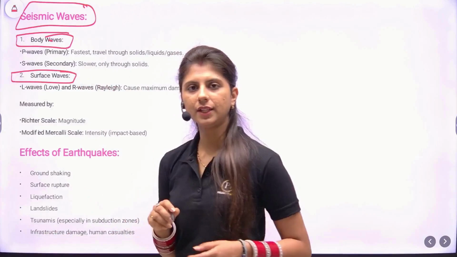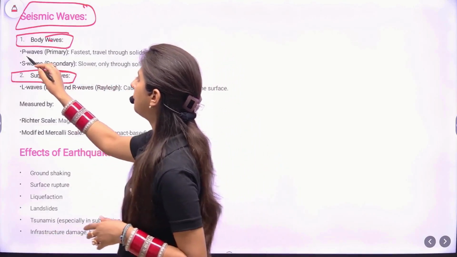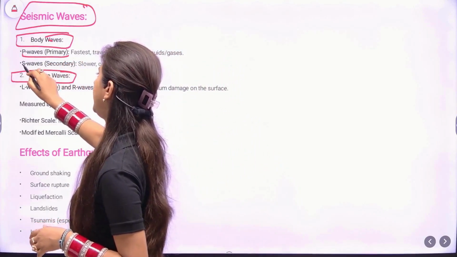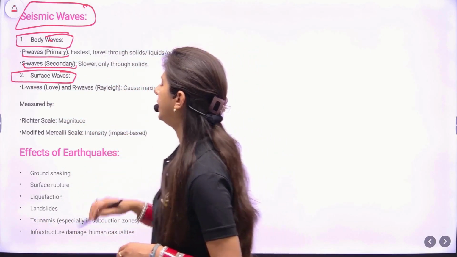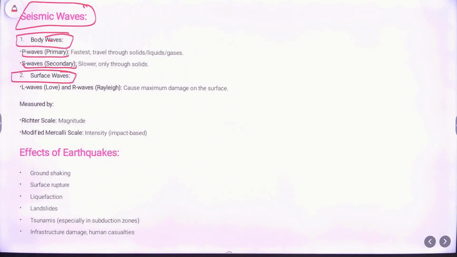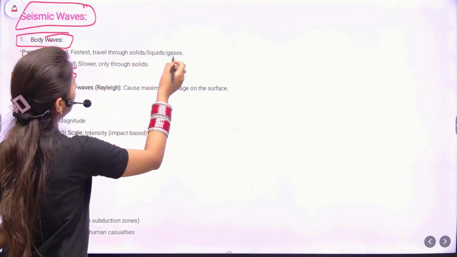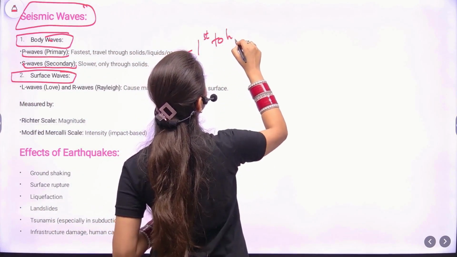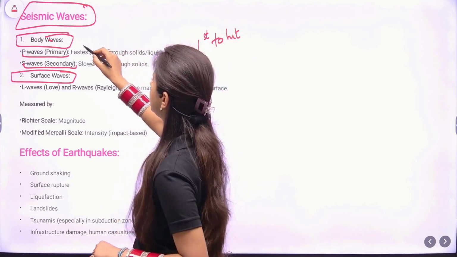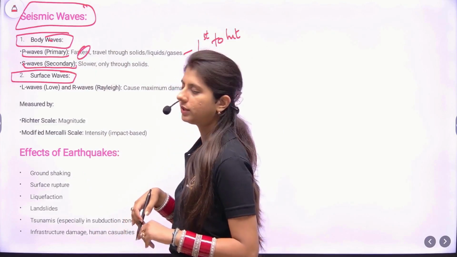The body waves are of two types again. P waves known as the primary waves and the S waves known as the secondary waves. Why are the P waves called the primary waves? Because they are the first one to hit the surface, or we feel these waves first. Also, they are the fastest, that is, they have the highest velocity.